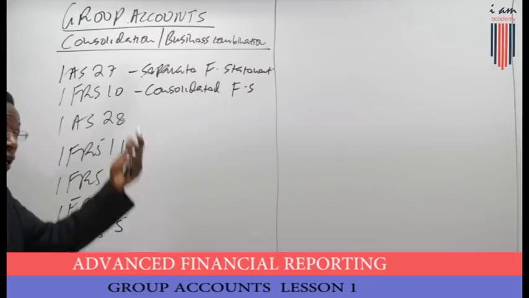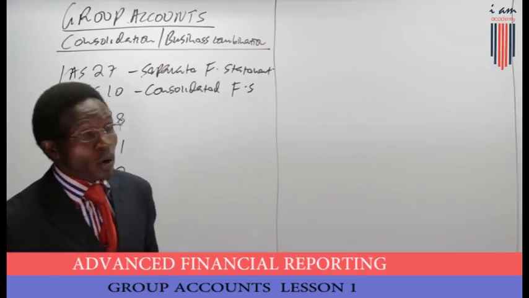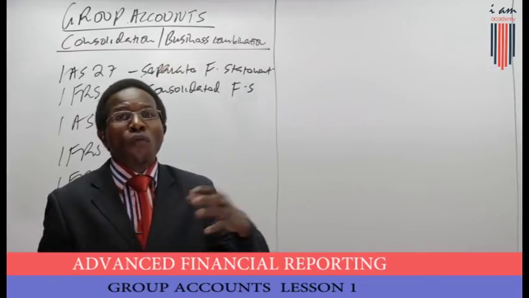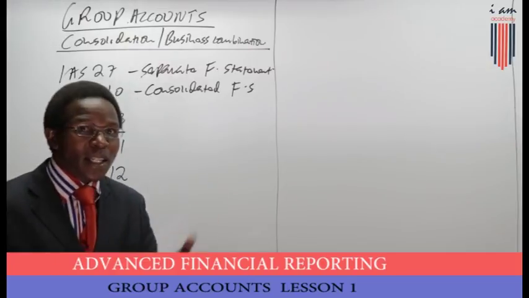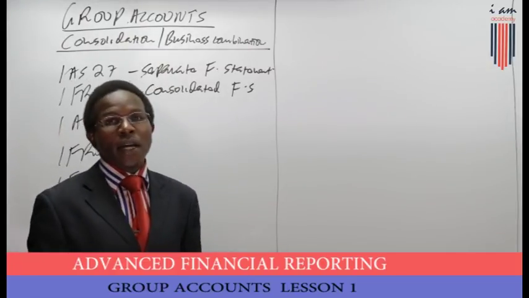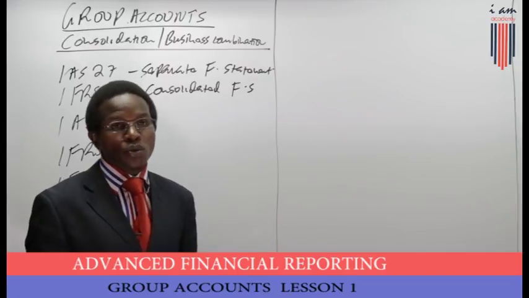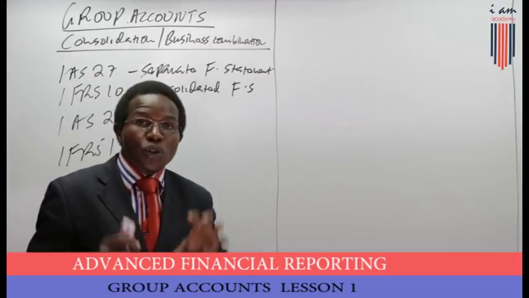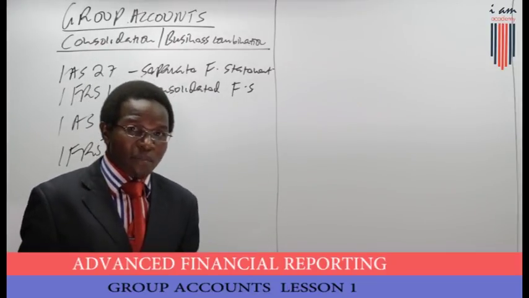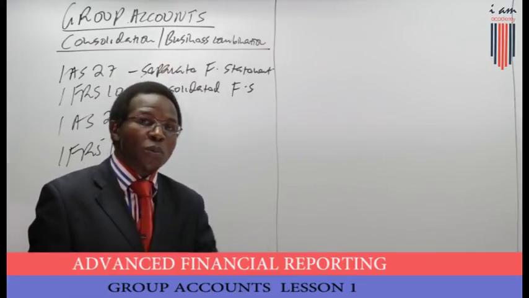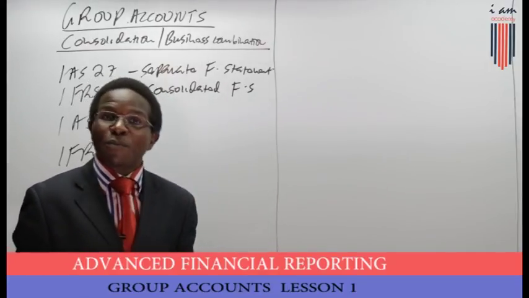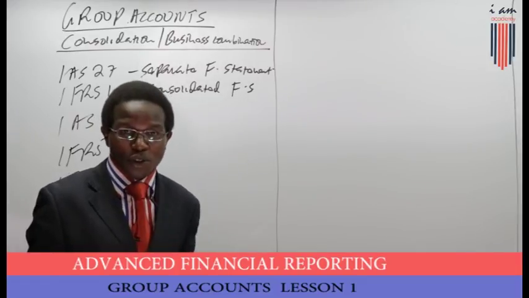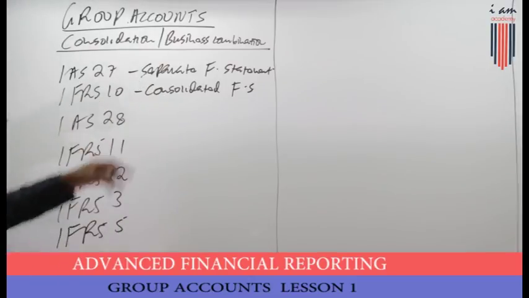So in that case, you can go to our website and access our text. You realize we have the expanded explanation of IFRS 10. IFRS 10 came in 2014. You realize that you don't look at control as only the voting rights, but we may have further than that. We may have less than 50% voting rights or shareholding, but you still have control over that. So in that case, we have IFRS 10.